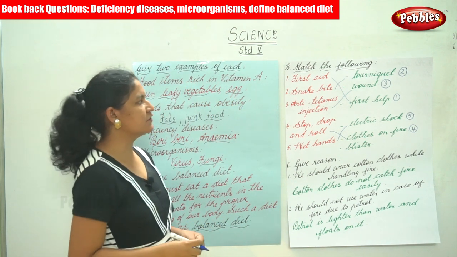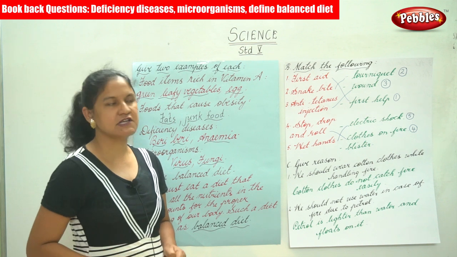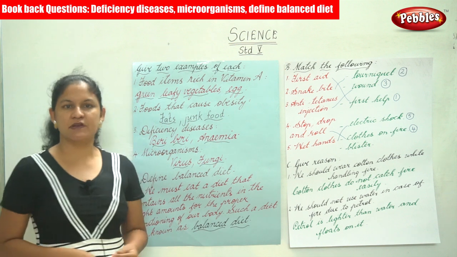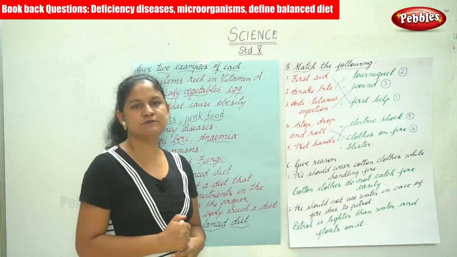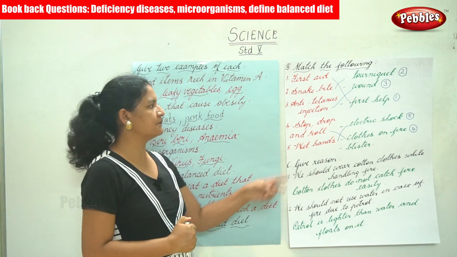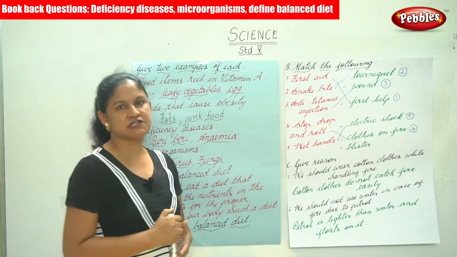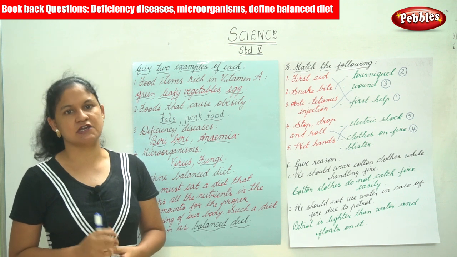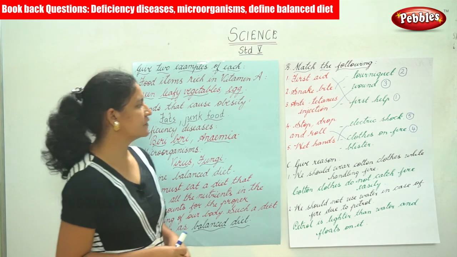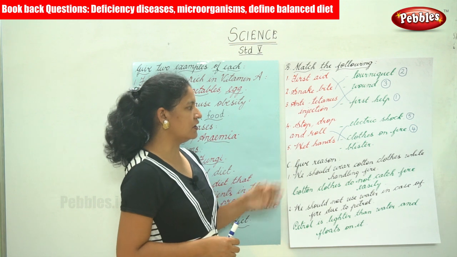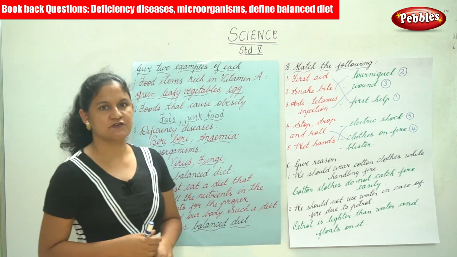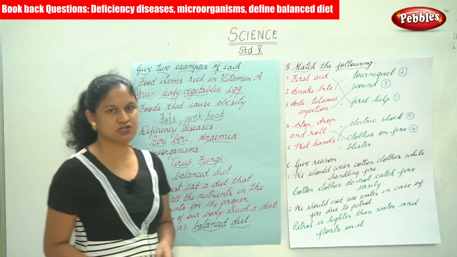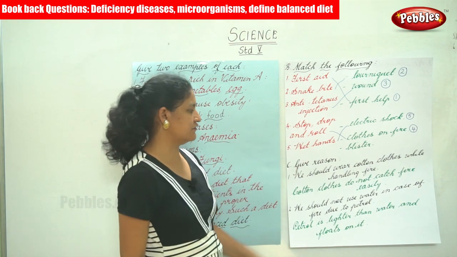The first is your first aid, which is nothing but the first help. The next is snake bite, where there is heavy bleeding. A tourniquet helps to stop heavy bleeding. In case of a wound, an anti-tetanus injection needs to be given. Stop, drop and roll when clothes catch fire. And wet hands in case of an electric shock. So these are all the match the following.